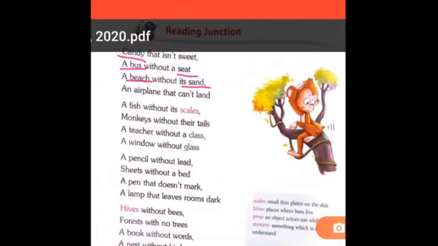People will not go there, right? Because people will not get a place to sit and see the view of the beach. So the beach without sand will be useless. Okay? Similarly, come to the next.